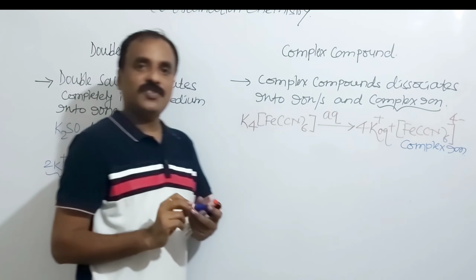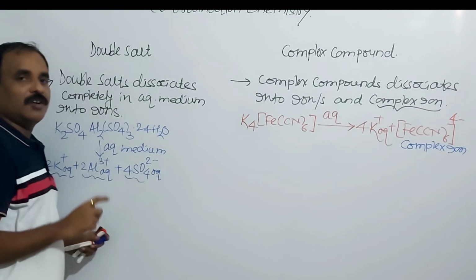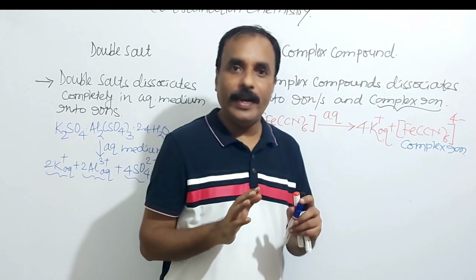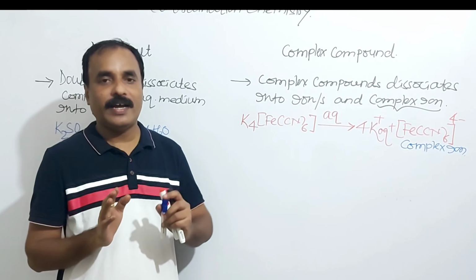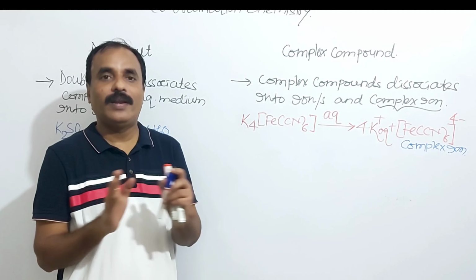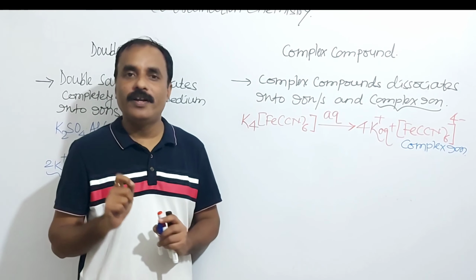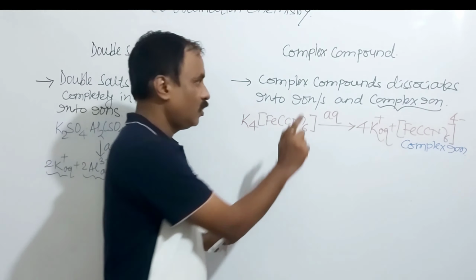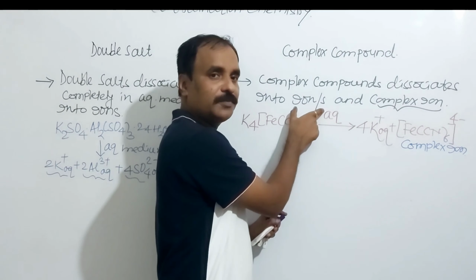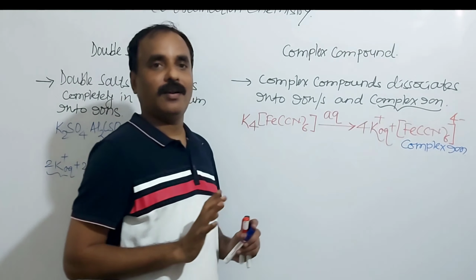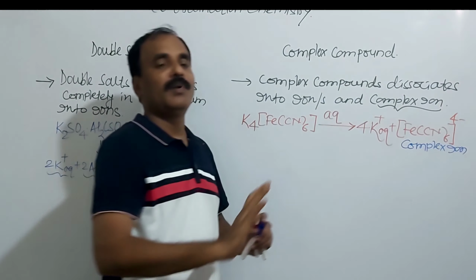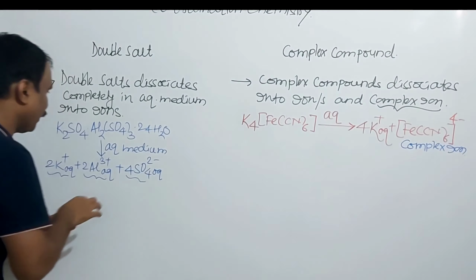And what is the first difference? Double salts dissociate completely into their constituent ions, with separation of each and every constituent ion. But here, a complex compound dissociates into ion or ions and a complex ion. So here the complex ion is compulsory.